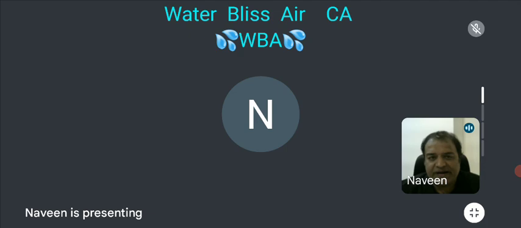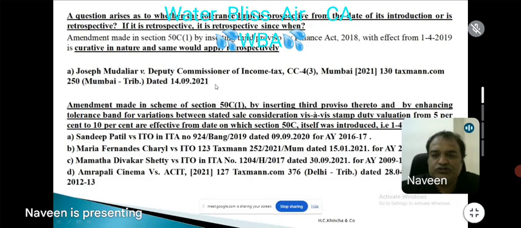Joseph Mudalian, 14/9/21, pronouncement by Mumbai Tribunal. They are telling it will be applicable with effect from the date the section was introduced, 1/4/2003, that is assessment year 3-4 onwards. Sandeep Patil, Bangalore bench. Maria Fernandez Sharil, Mumbai bench. Mamta Divakar Shetty, Amrapali Cinemas, Delhi Tribunal, etc., etc.